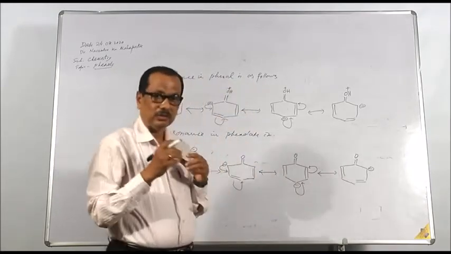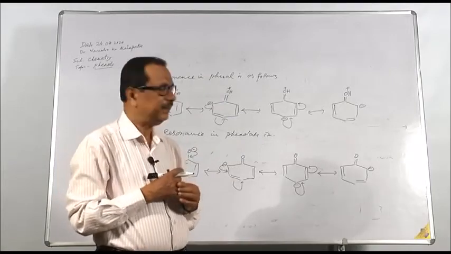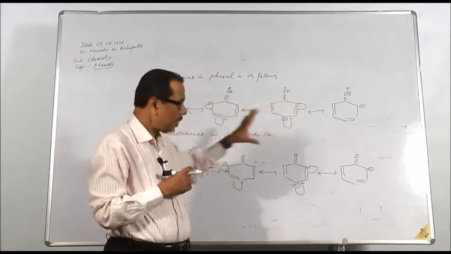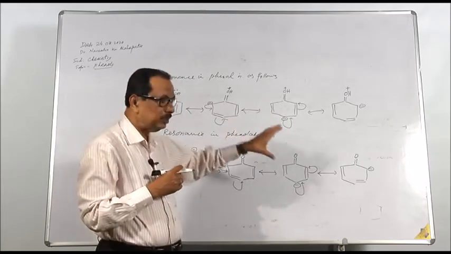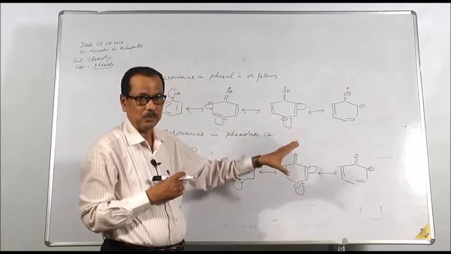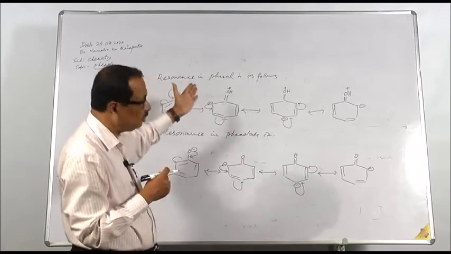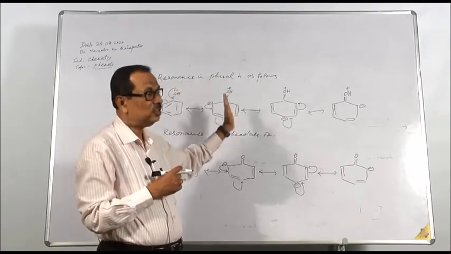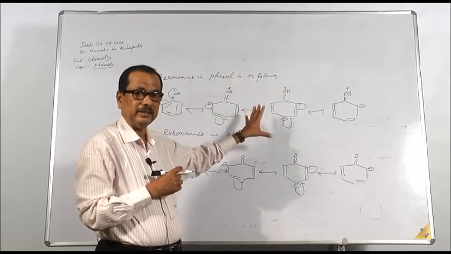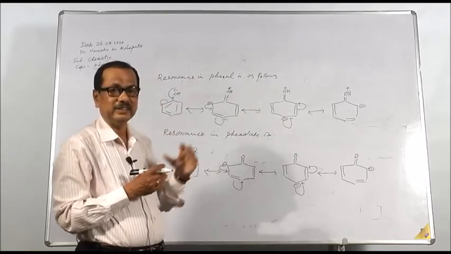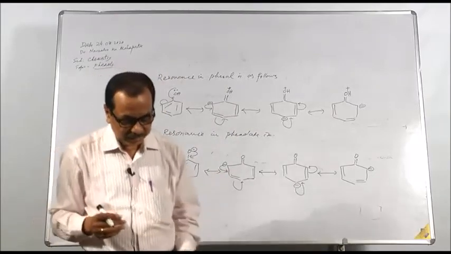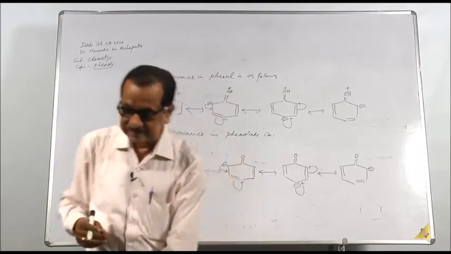Therefore, on the basis of resonance we can say, since phenol has charge separation, it is unstable, but phenolate ion, having only one charge, is more stable. Therefore, in the earlier equation, phenol will have a greater tendency to become stable phenolate by giving H plus ion. Since phenol will give H plus ion, it is acidic. So in this way we can prove that phenol is acidic.